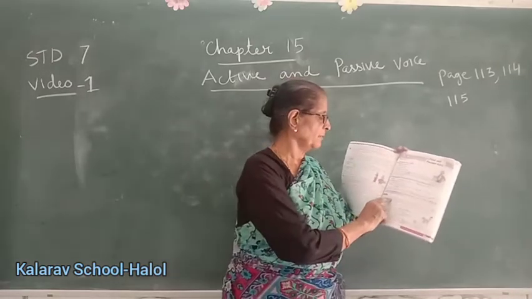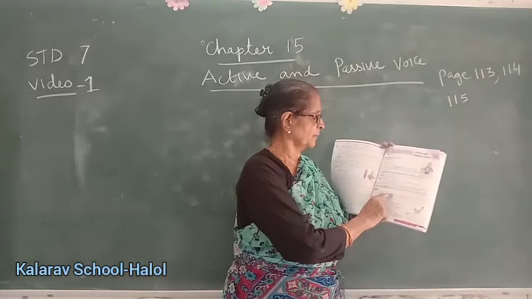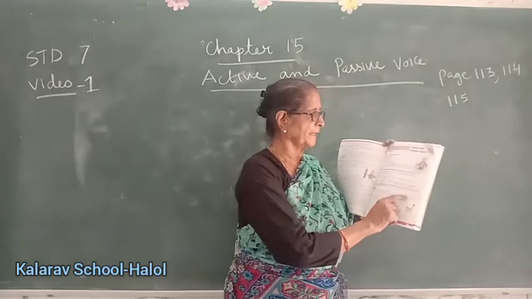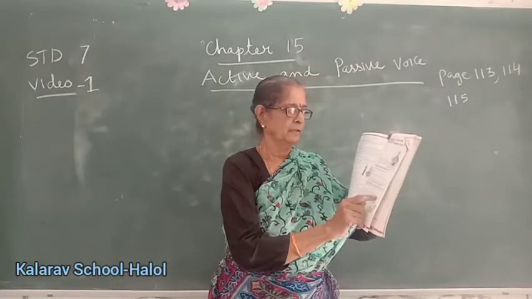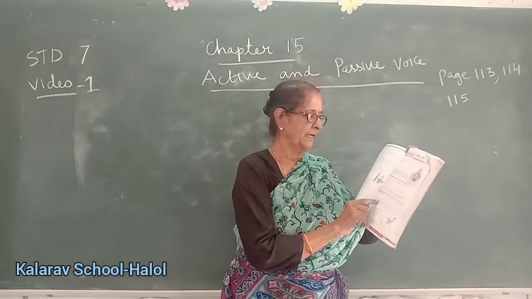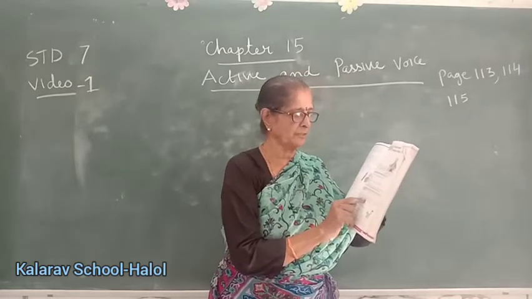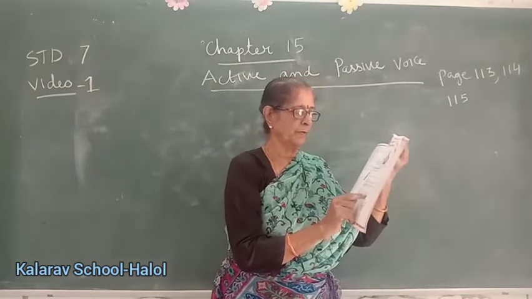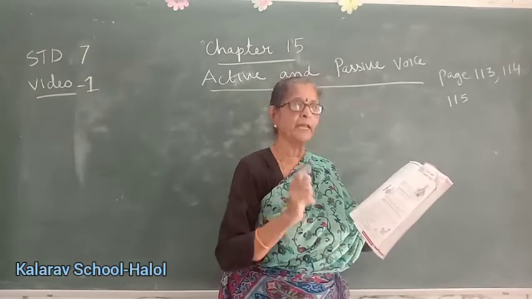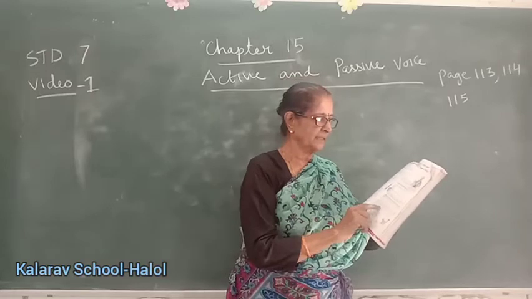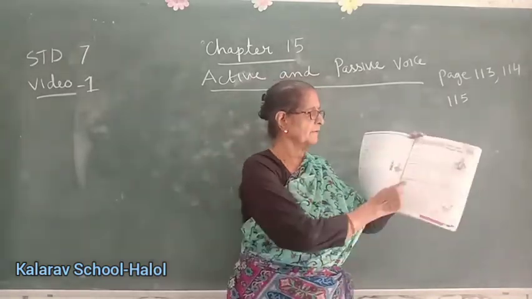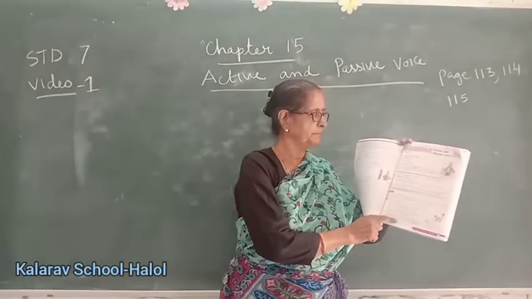In all the above examples, the action is passed on to an object. Verbs that require direct objects to complete their meaning are called transitive verbs, and only these can be changed into the passive form. In sentence C, there is no object. The children clapped loudly. This sentence can't be changed into a passive voice. Now I have written the answers for you.